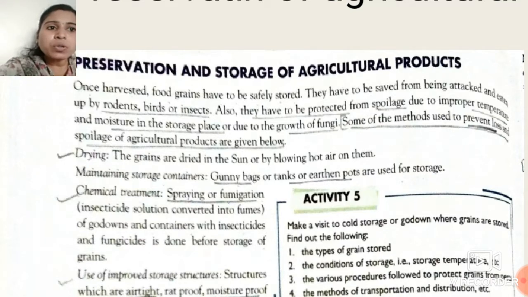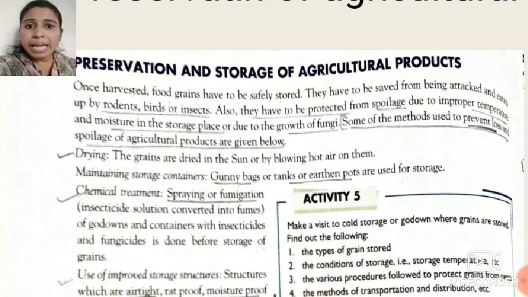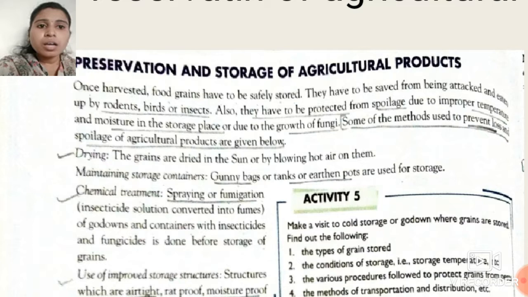They have to be safe from being attacked and interrupted by the rodents. There are certain rodents, birds, insects, which can also damage our main agriculture products. So we have to protect them from the rodents, birds or insects.